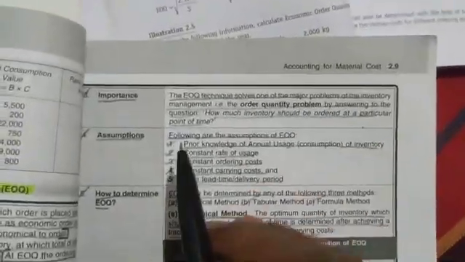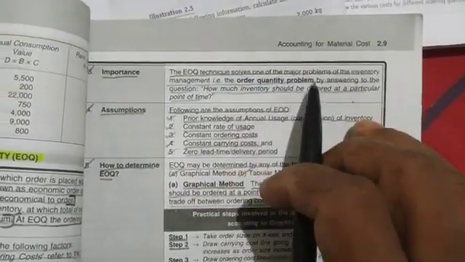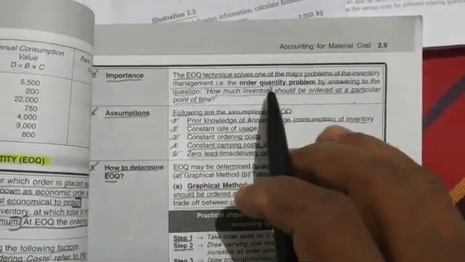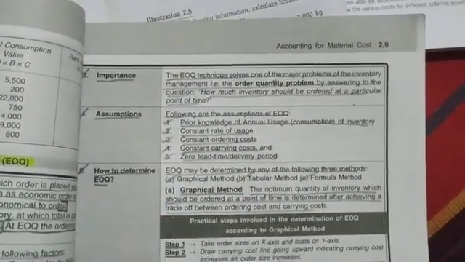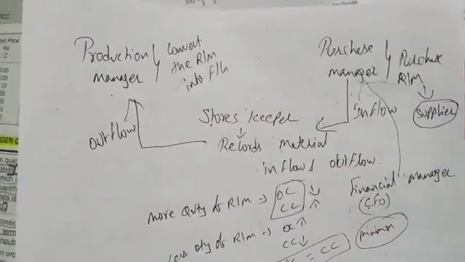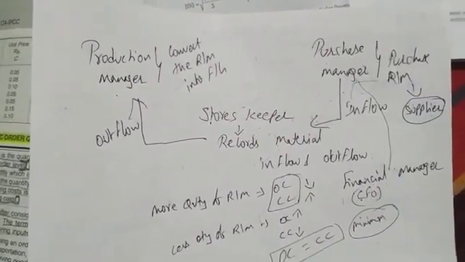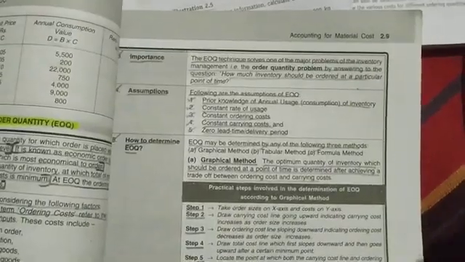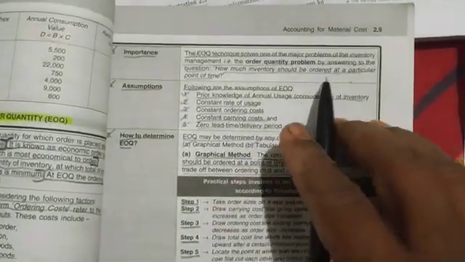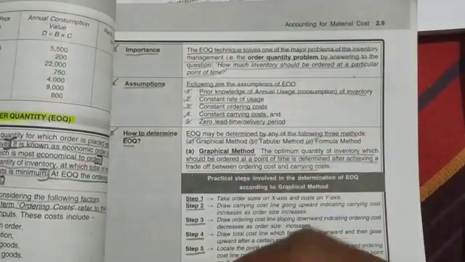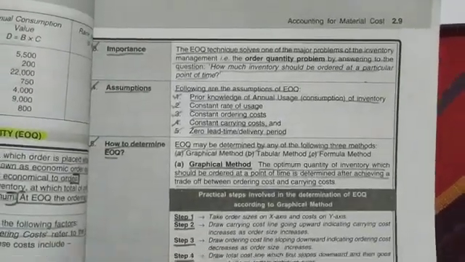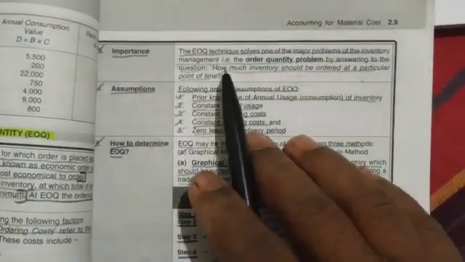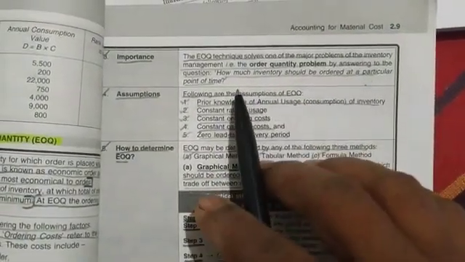Inventory is raw material. Next, the EOQ technique solves one of the major problems of inventory management, that is the order quantity problem. There will always be a problem for the purchase manager: how much quantity should be ordered? How much quantity should be purchased from the supplier? That is a big issue the purchase manager faces all the time. EOQ will give him the solution: how much inventory should be ordered at a particular point of time?